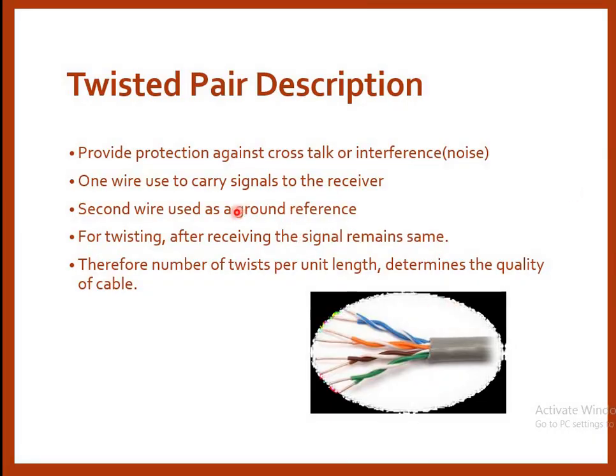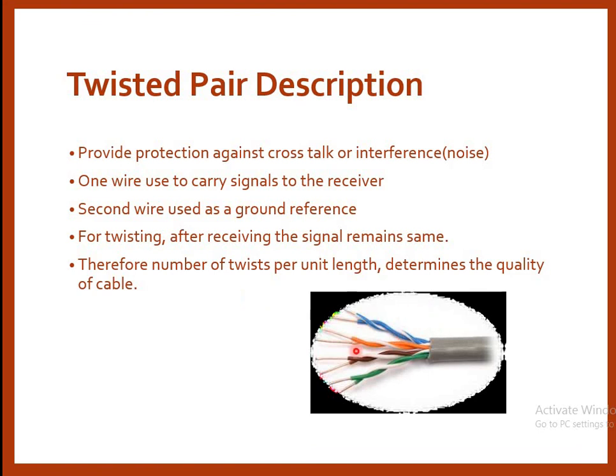Now the description of a twisted pair cable. It provides protection against crosstalk or interference. One wire can carry signals to the receiver. The second wire is used as a ground reference. Due to twisting, the signal after receiving remains the same. Therefore the number of twists per length determines the quality of the signal. As the number of twists increases, the quality of signal also increases. One more thing is that the number of twists is responsible for electromagnetic interference. As you take more twists, the electromagnetic interference becomes less.